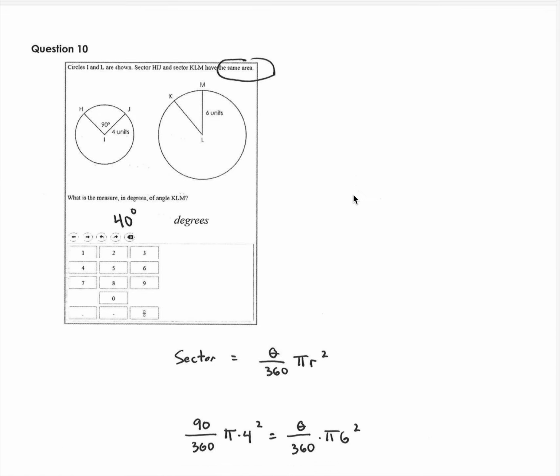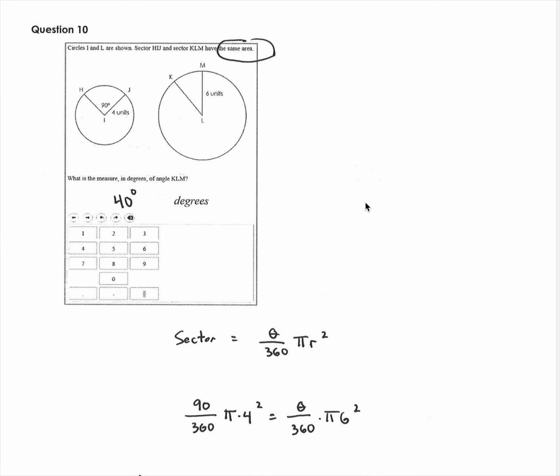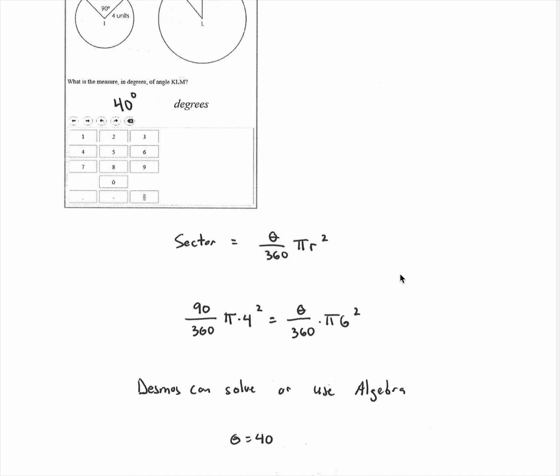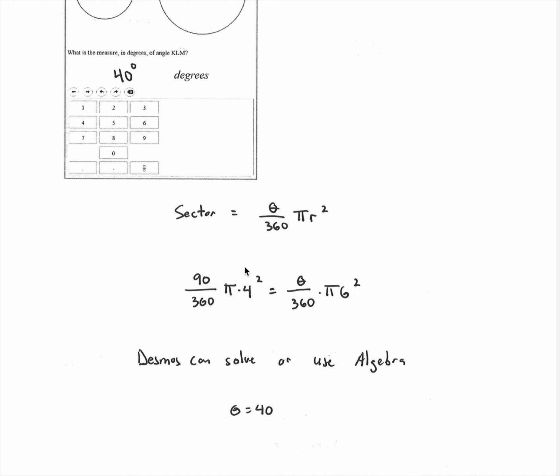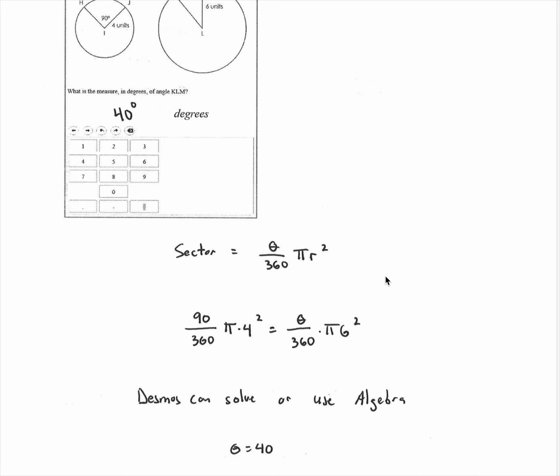It's like the second time we've seen this one, right? We know that the sector area is just a fraction of the total area. And so you just want these areas to be the same. So just set them equal to each other. Desmos can solve it, or you can use algebra. But 9 over 360 times pi r squared equals some angle over 360 times pi 6 squared. And if you don't want to use theta on Desmos, just put an x. And then x equals 40. Okay?